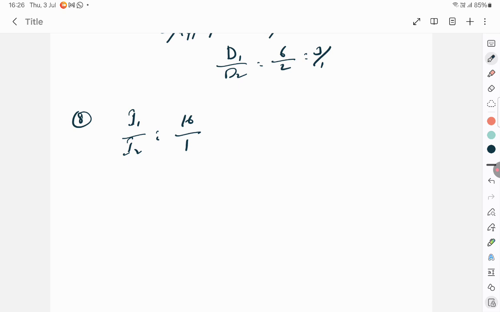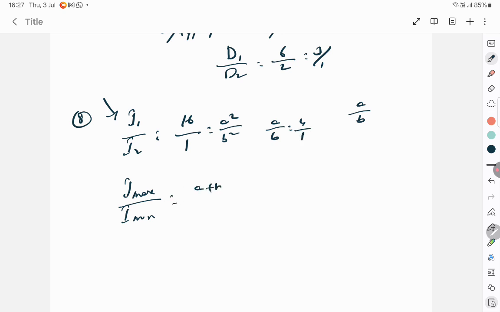So intensity I maximum by I minimum. These are basically source intensities, which you know is A by B is the amplitude, and intensity is always the square of the amplitude. So this is nothing but a square by b square. Therefore, a by b is 4:1. And you know the I max by I min formula is (a plus b) the whole square by (a minus b) the whole square, which is (4 plus 1) the whole square by (4 minus 1) the whole square. So it's 25 by 9. So let's go to the next question.